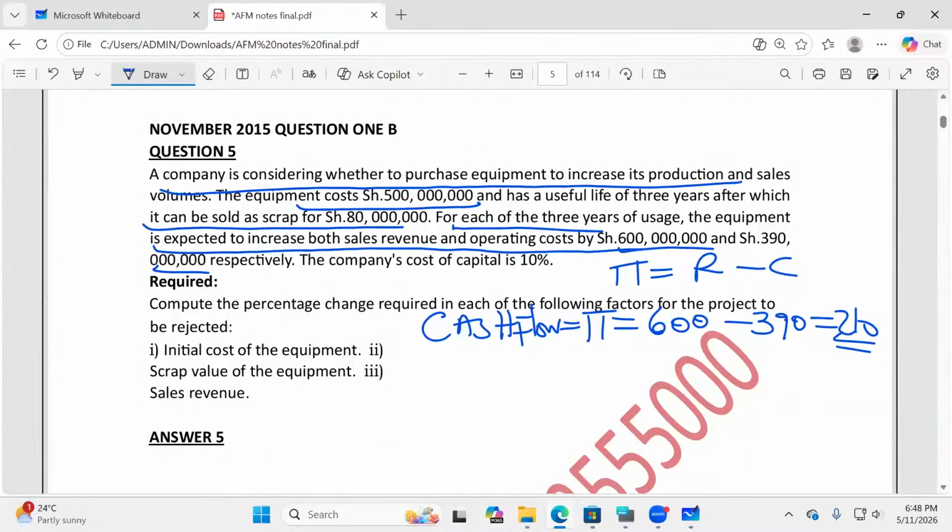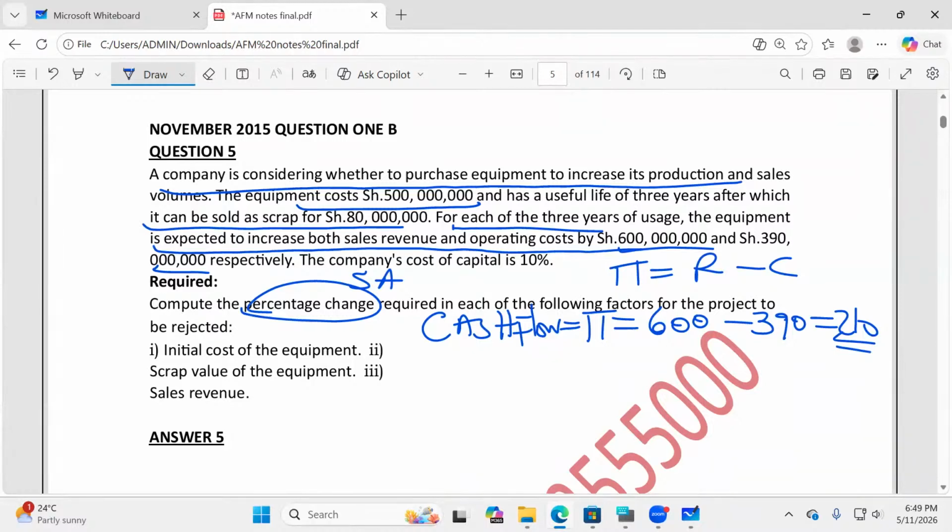The question we're doing wants us to give the percentage change. Percentage change is what we call SA. What does SA stand for in this case? South Africa? No, sensitivity analysis. Whenever you hear of percentage change, they want you to get sensitivity analysis metrics.